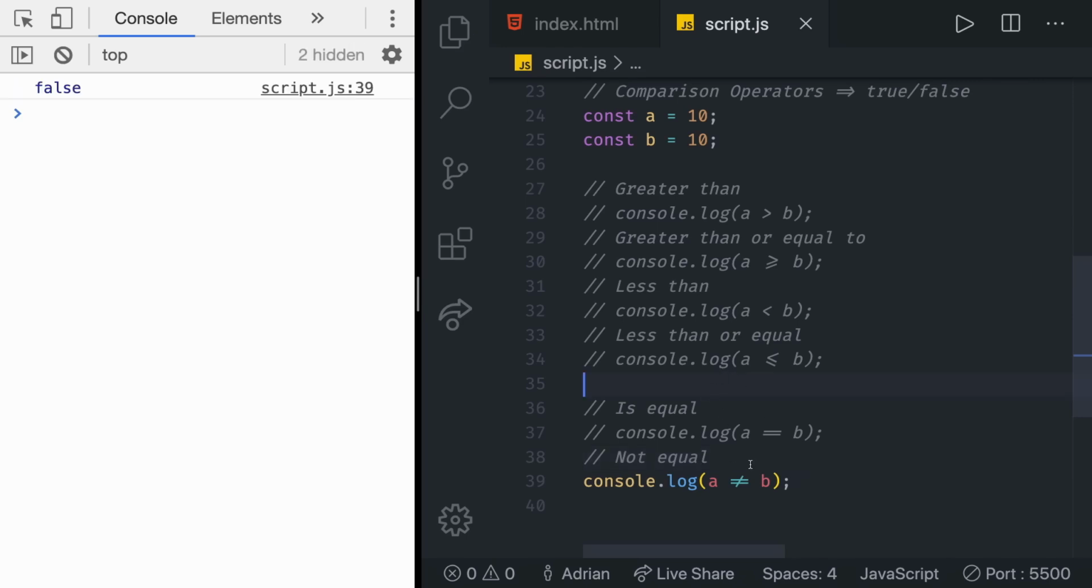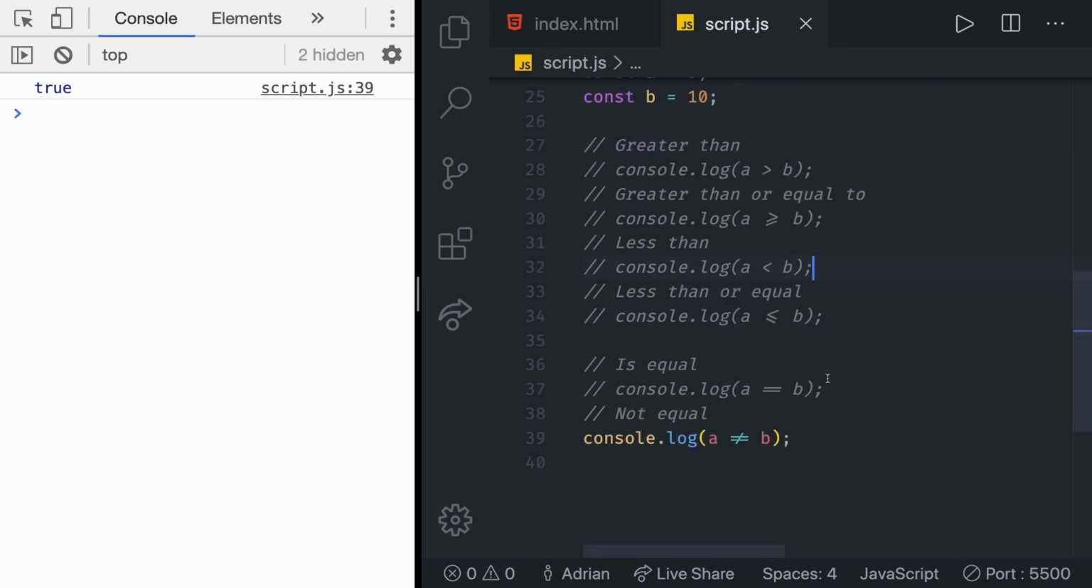Remember, all comparison operators and equality operators, this one here, return Boolean values, either true or false. And we are testing whether A and B are not equal. A and B in our case are both 10, so they are equal, and this returns false. If we try changing this to 5, they are now not equal, and it's going to return true.